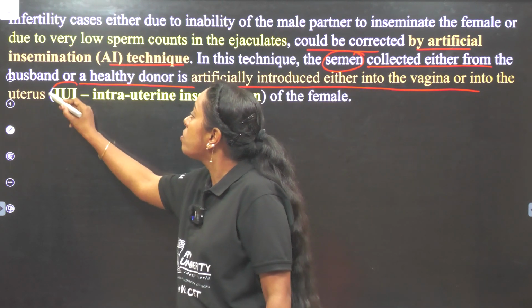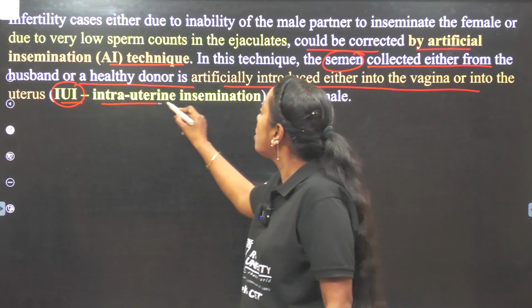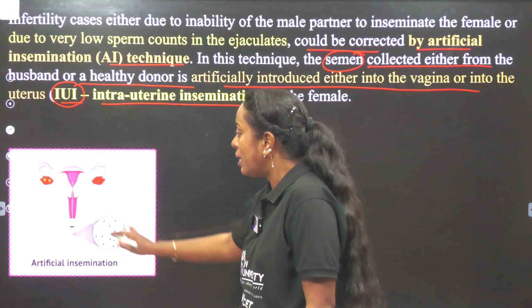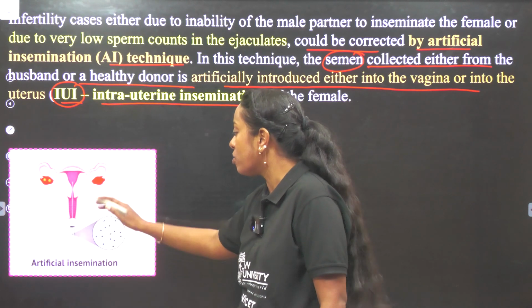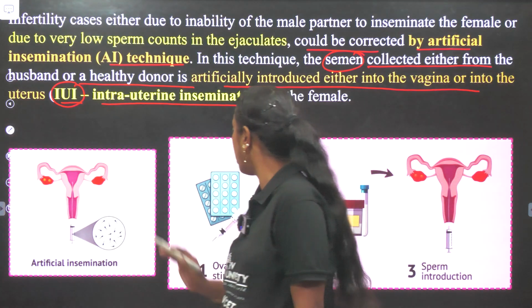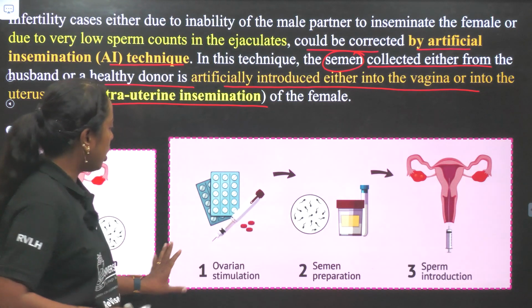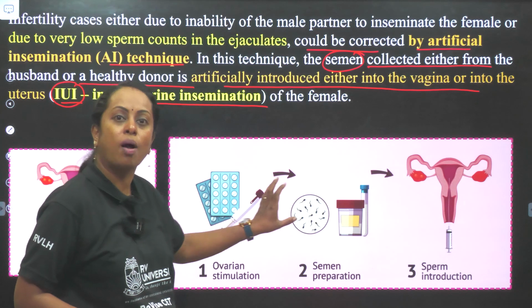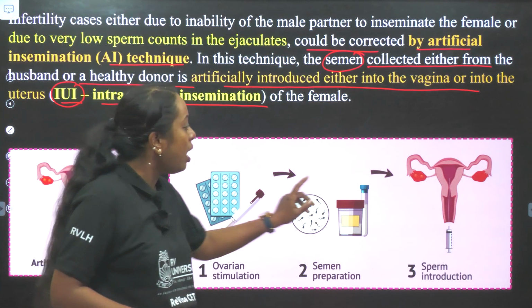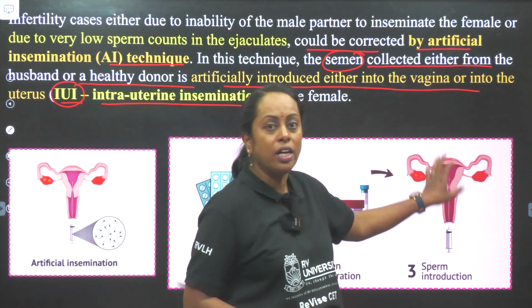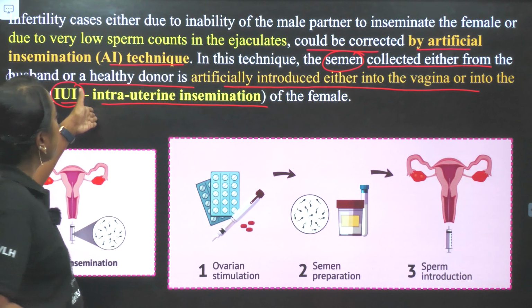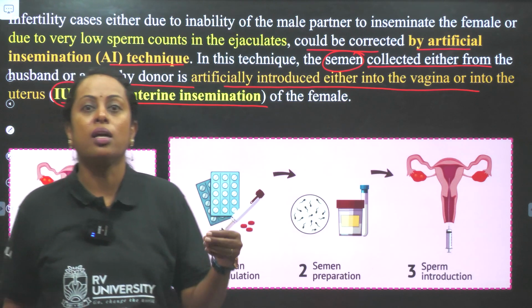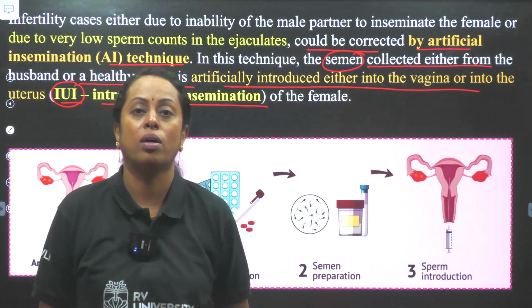If it is introduced into the uterus, it is called intrauterine insemination. So, take the semen, directly inject it, then it is called artificial insemination. Now just check what is given here. Ovulation is induced by giving hormones. The sperm is collected from the donor or the husband and it is introduced directly into the uterus. That is intrauterine insemination. I hope till here you people understood the concept.